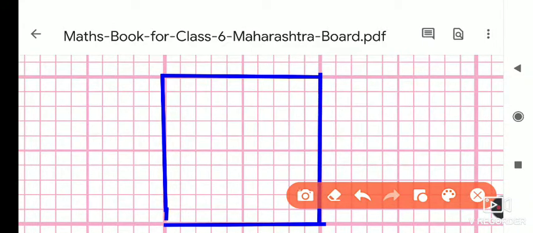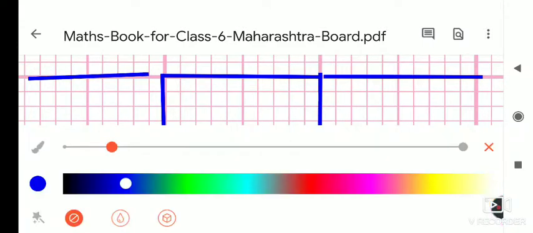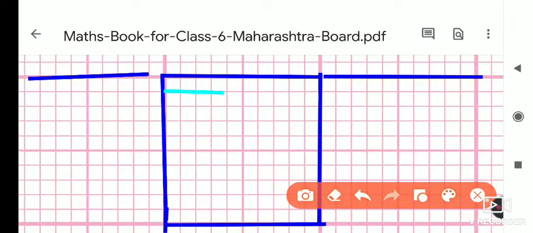Okay, this is a bold line. Some are faint lines, as they told you. So here it is also a bold line. This is a bold line. Now some are faint lines. These are the faint lines.